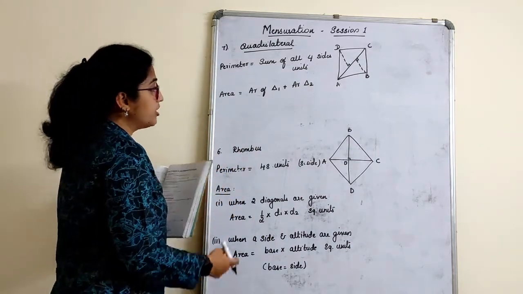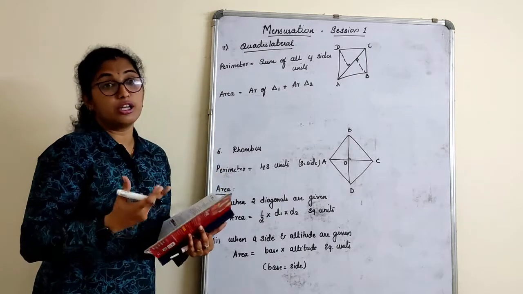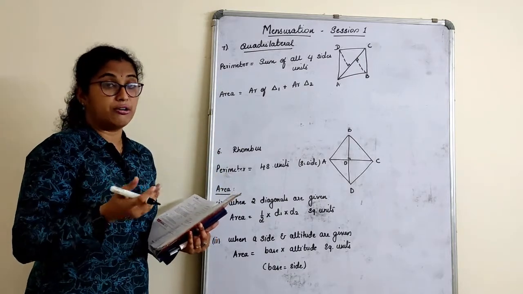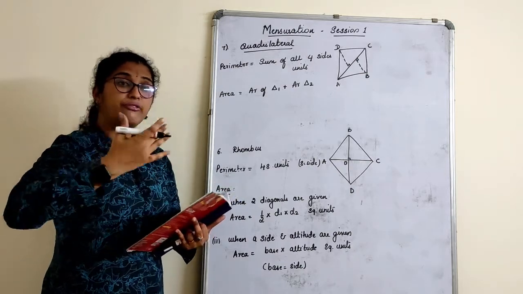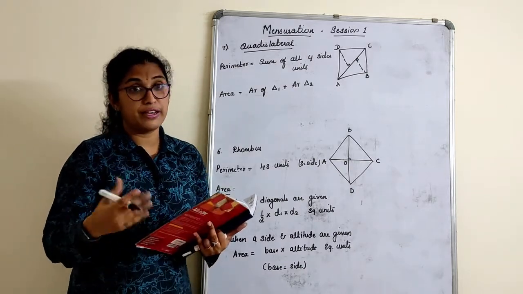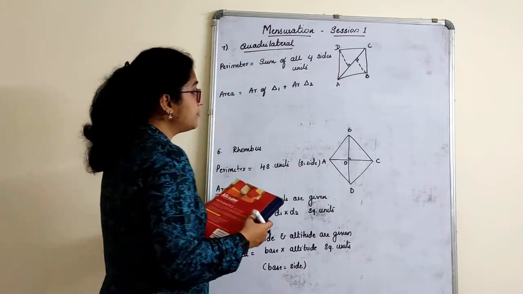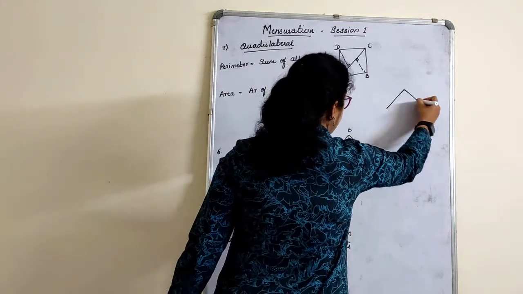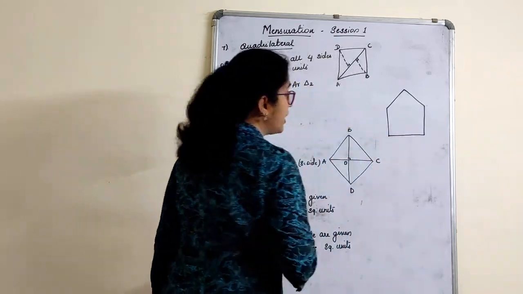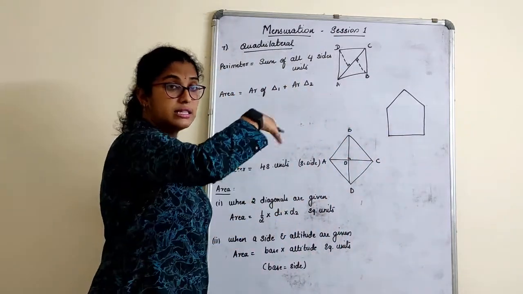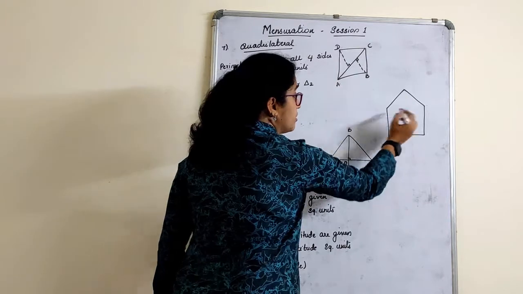Now similarly children, if any polygon is given, if it is a pentagon, a hexagon, anything, what we do is we divide that polygon. For example see here, this is a pentagon, right? What is the perimeter? Sum of all 5 sides. 1, 2, 3, 4, 5.